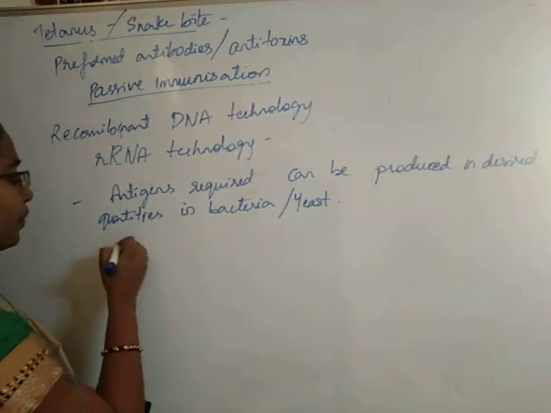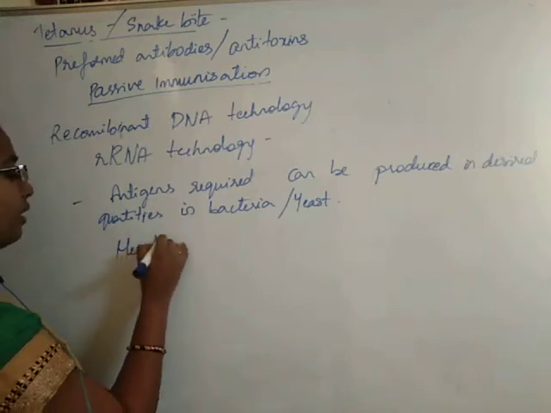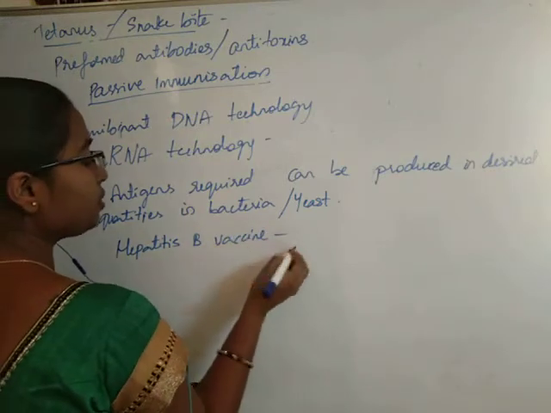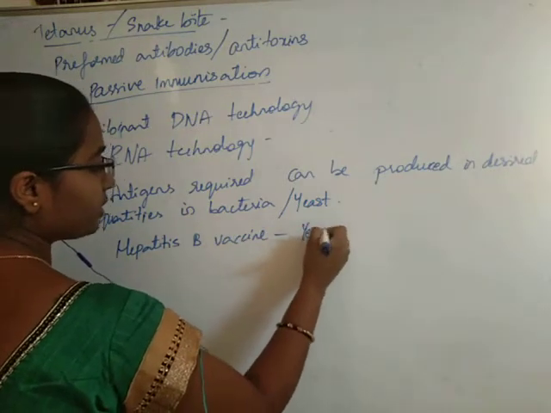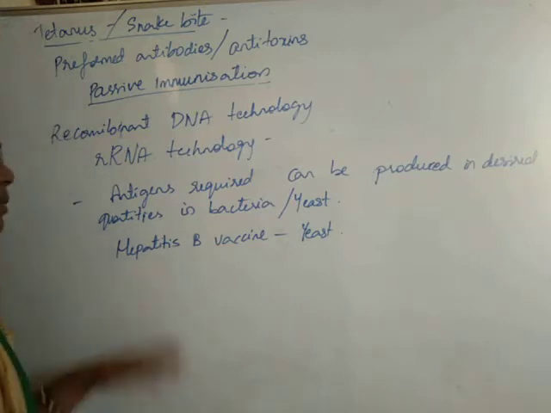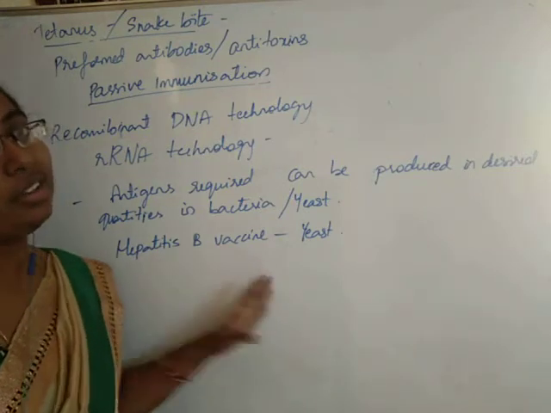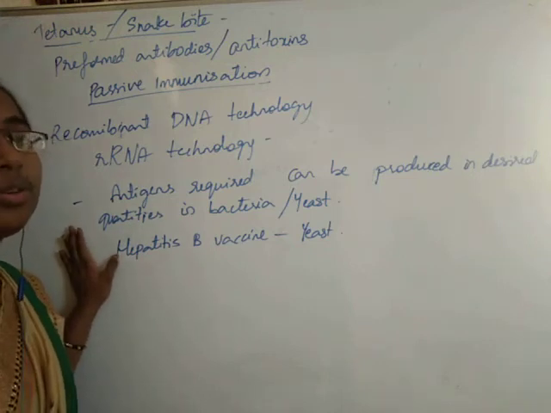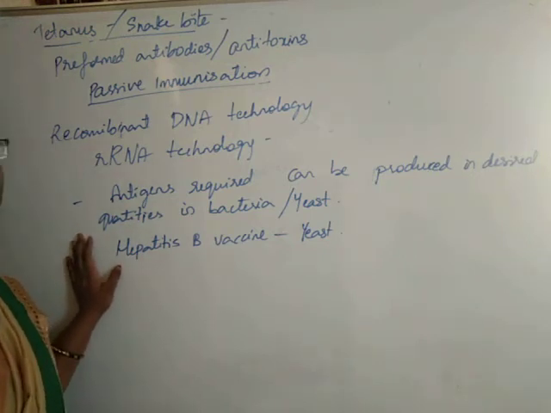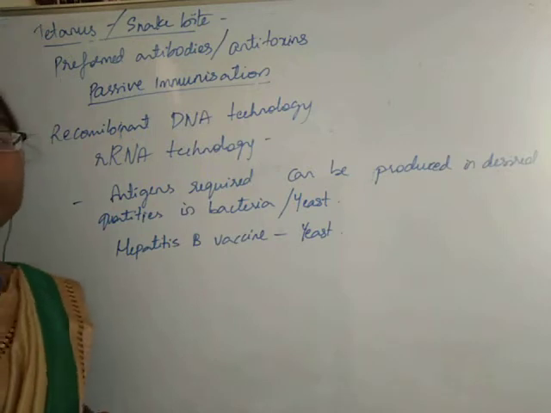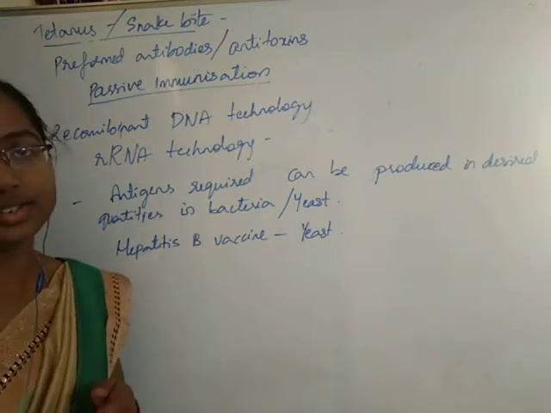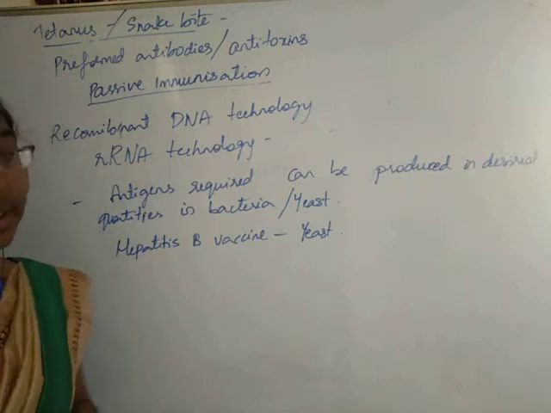Okay, so we have the hepatitis B vaccine, which is produced in yeast. Hepatitis B antigens are produced in yeast. So this is an example of vaccines produced using rDNA technology. So students, with this we have finished learning completely about vaccination and immunization. Let us learn now about another topic.